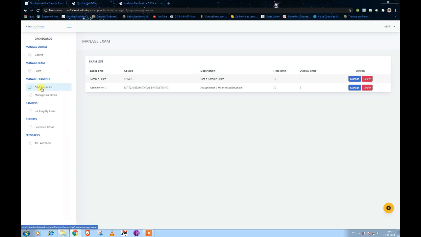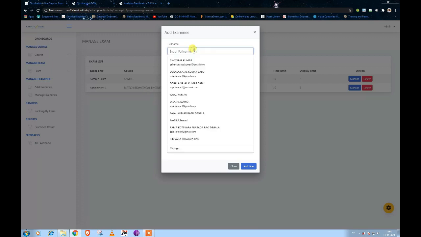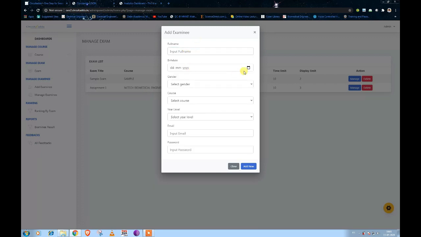So if you want to add a student, click here, add examinee, and then place the full name of the student, and then the date of birth. I am placing a name like sample student, or let us place a name like Akshat, and let us take the date of birth as 2007, July 13.